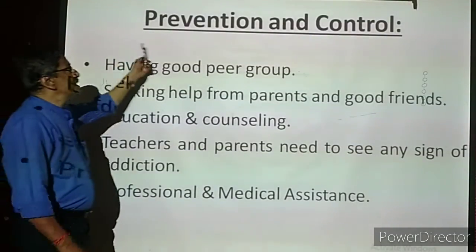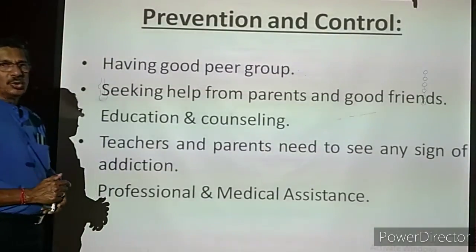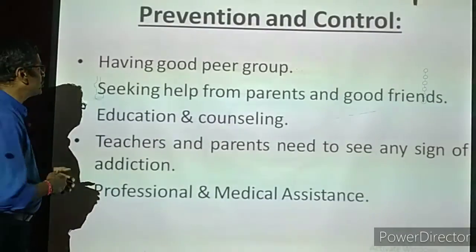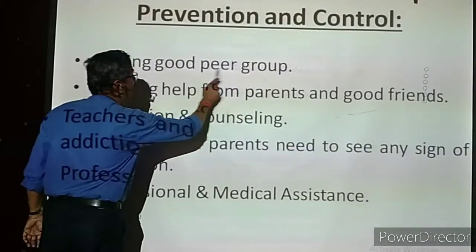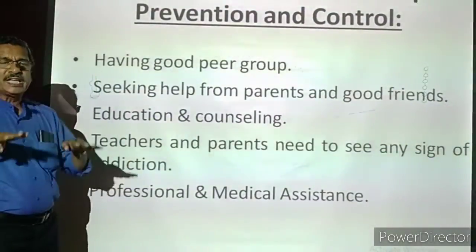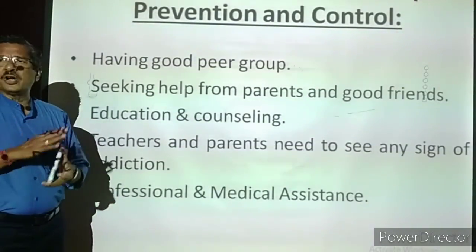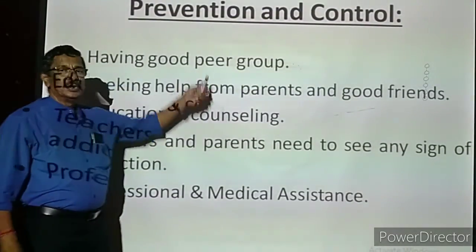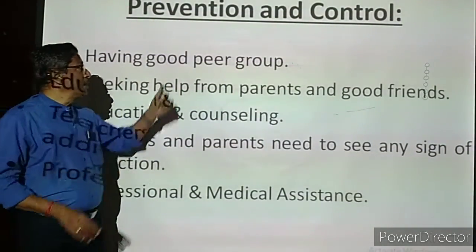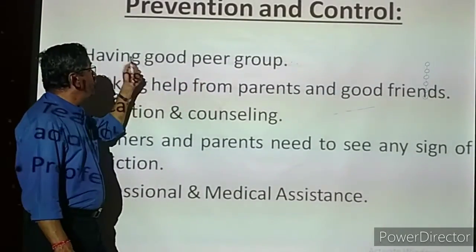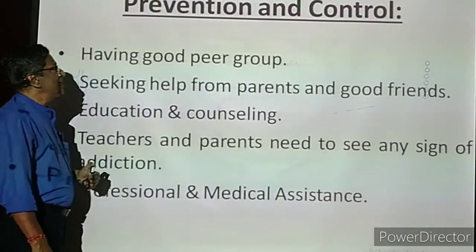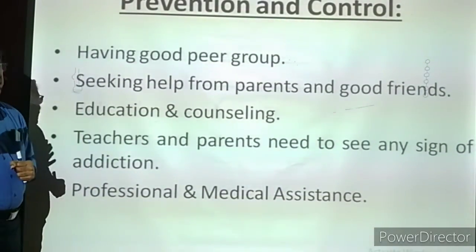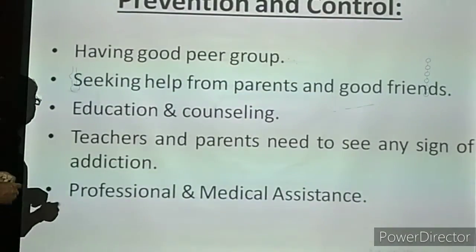Now we are coming to prevention and control. How to prevent and how to control this addiction, whether it is alcoholic addiction or drug abuse, whatever it is. Having a good peer group. Already I told you, peer group means our same age group. Same means not exactly the same, maybe 1 year elder or 1 year younger, whatever it is. The peer group is more or less the same age group. Those age group friends must be good friends. That is called a good peer group. When the good peer group is there, we are always directed on the right path, we will not go the wrong way.